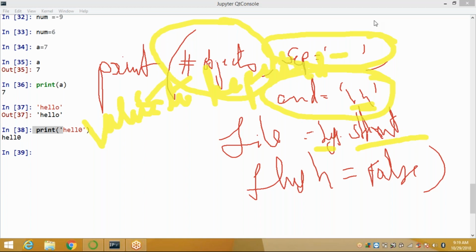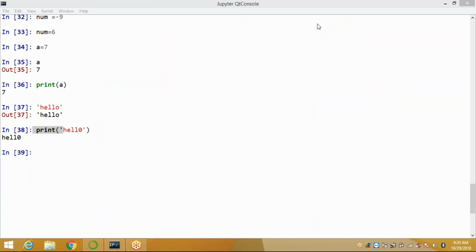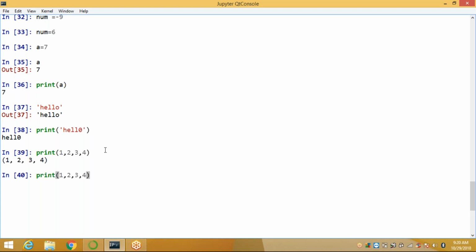Okay. See here. First, how to develop here. Suppose I am applying here print 1 comma 2 comma 3 comma 4. When I call it, 1 2 3 4. So in the same way, 1 2 3 4 comma sep is equal to, I'm taking here sep is active. I got an error.